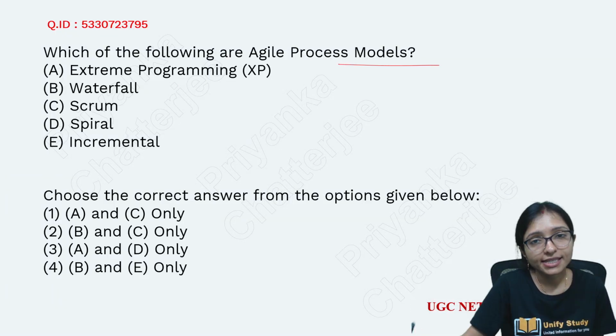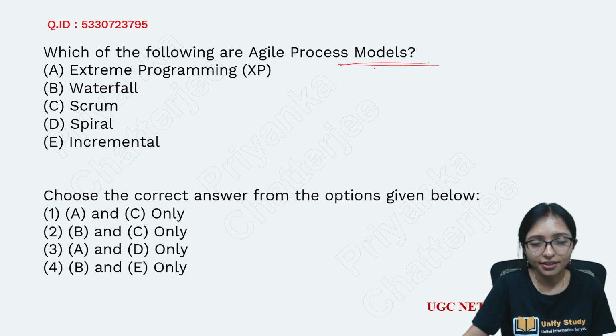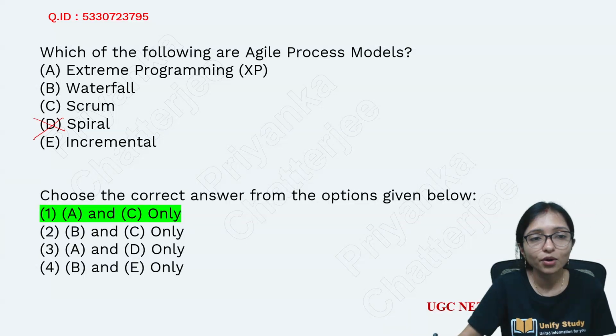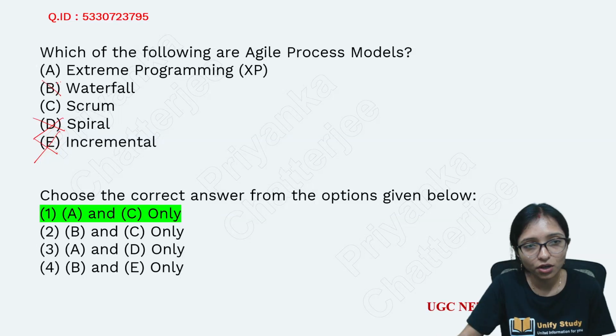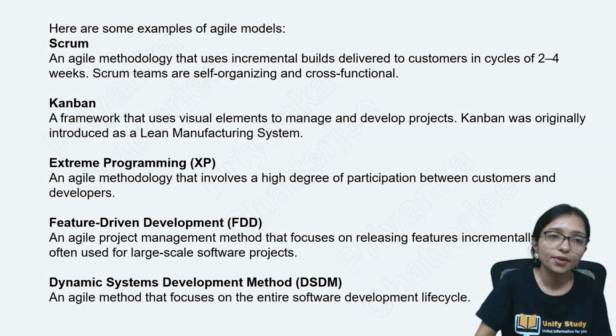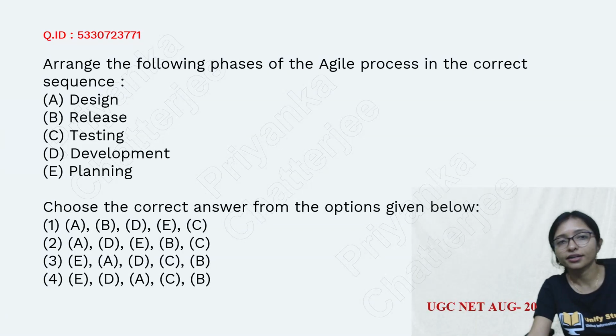Which of the following is an Agile process model? Popular models in Agile. You can do it using elimination also. Yes, definitely the spiral model is not an Agile model. Incremental model is not an Agile model. Waterfall model is also not. This one and this one are the Agile models. Here is the list of Agile models. You can see Scrum, Kanban, XP, FDD and dynamic system. These are all Agile models nowadays. They are used in all industries.